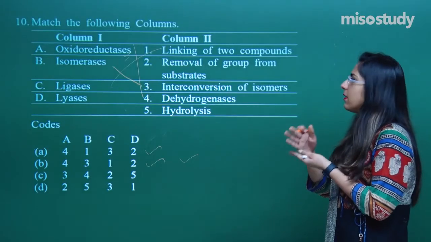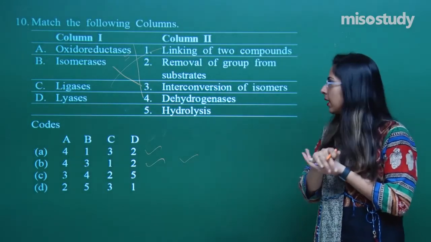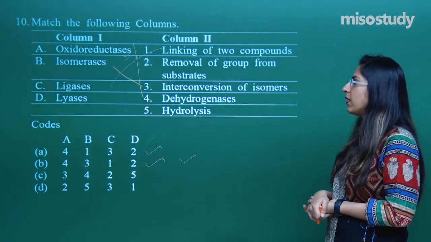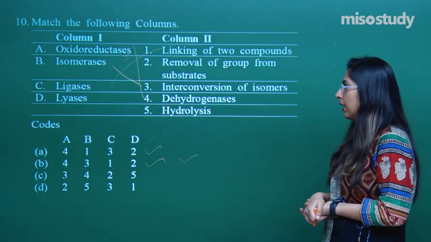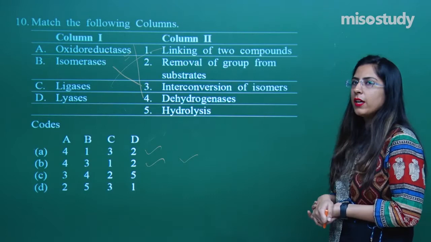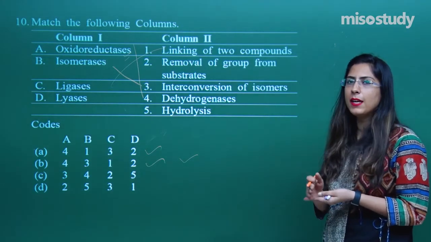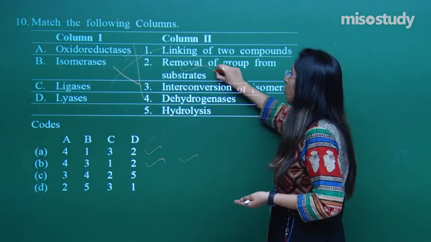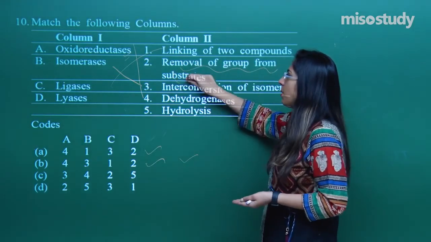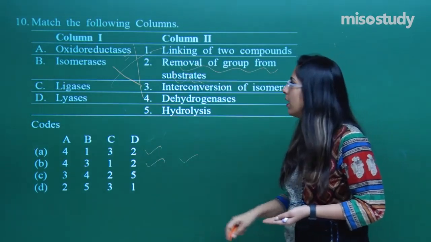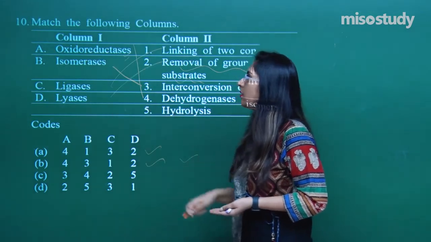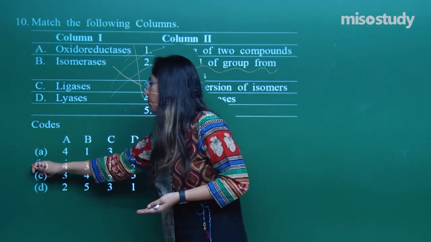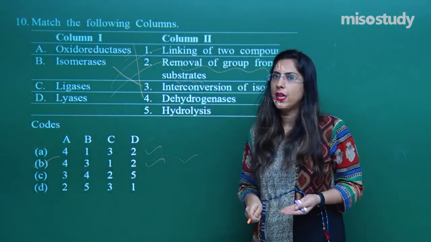Lyase, that means something is breaking, and they have written two options: removal of group from substrate, and another is hydrolysis. Hydrolysis will not happen over here because lyase, that means we are breaking something. That means that is a removal of a group from the substrate. From the substrate, some groups are removed, and the correct option is this. So for this, the correct option is option number B, right?